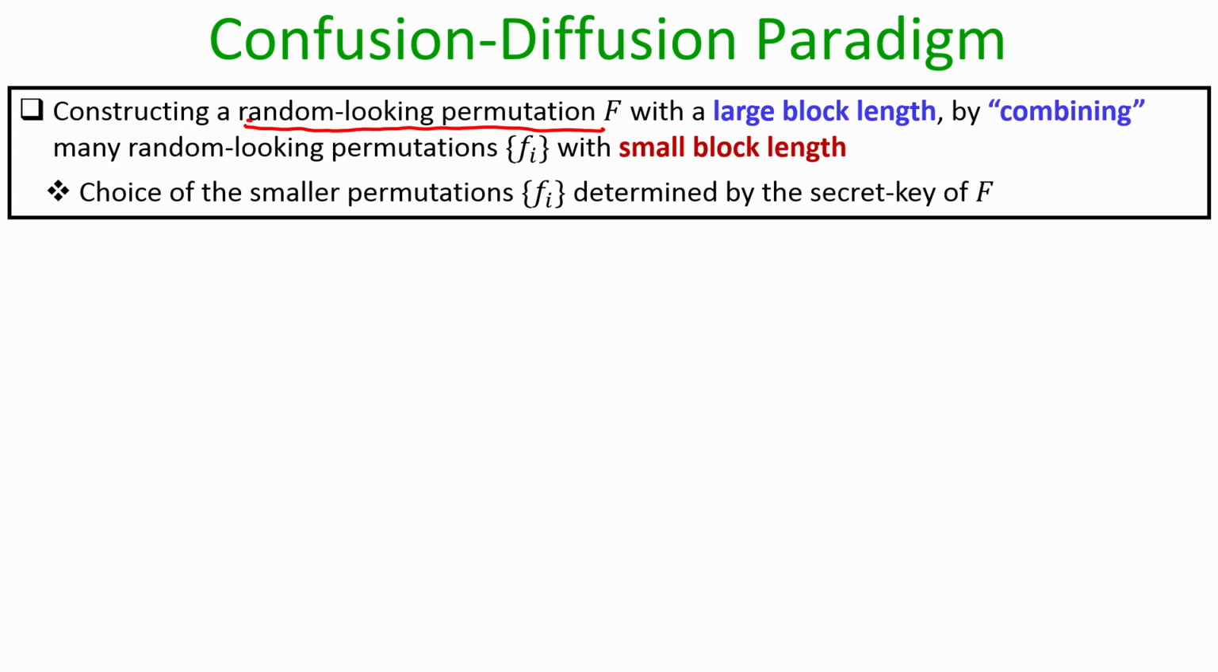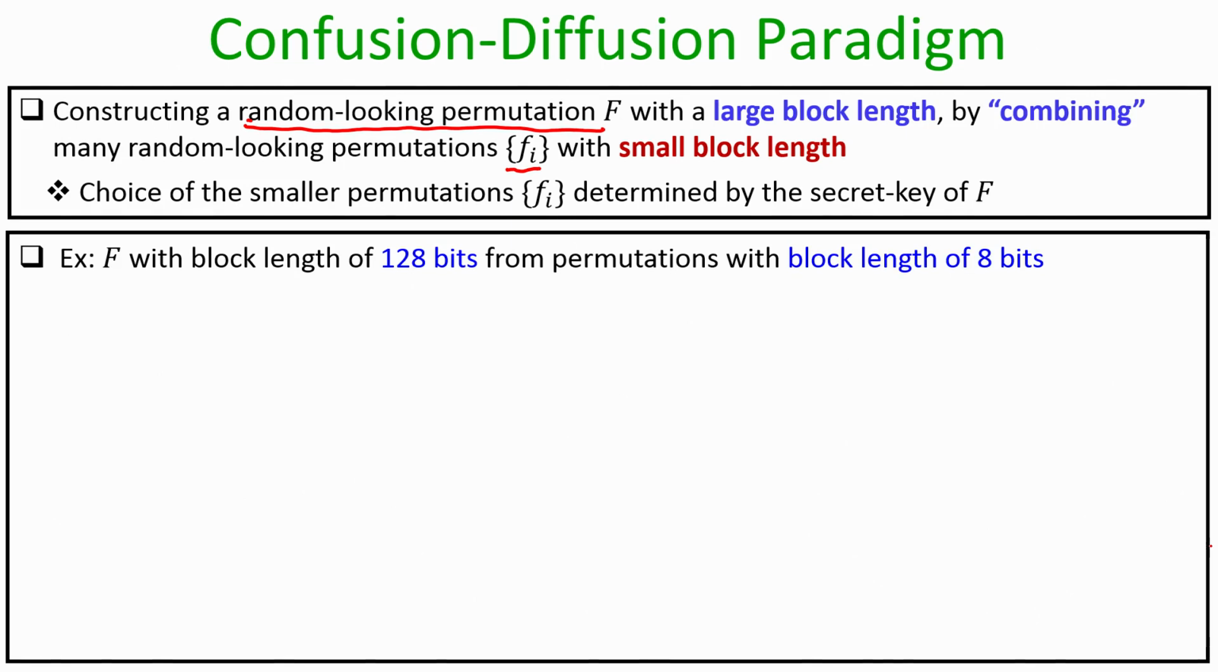The random permutations with small block length are denoted by F sub i. What the confusion diffusion paradigm does is tell you how to compose or combine these random looking permutations with small block length to obtain a random looking permutation with a larger block length. The composing happens in such a way that the choice of the smaller permutations F sub i is determined by the secret key of your larger permutation.